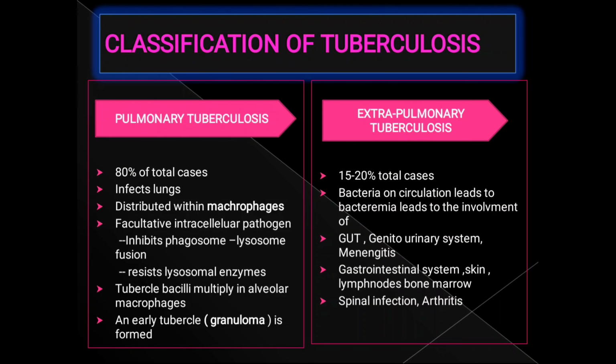Pulmonary tuberculosis: infected lungs, distributed within macrophages, facultative intracellular pathogen, inhibits phagosome-lysosome fusion, resists lysosomal enzymes. Bacilli multiply in alveolar macrophages, and an early tuberculosis granuloma is formed.